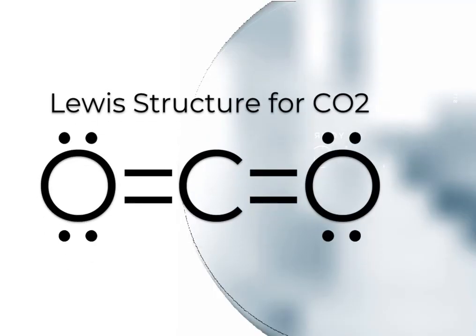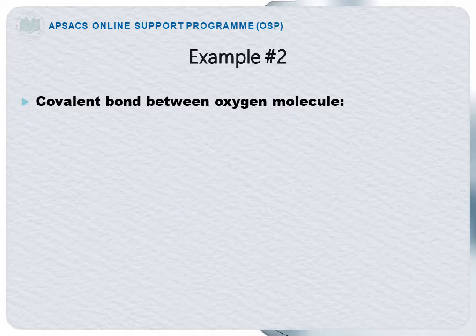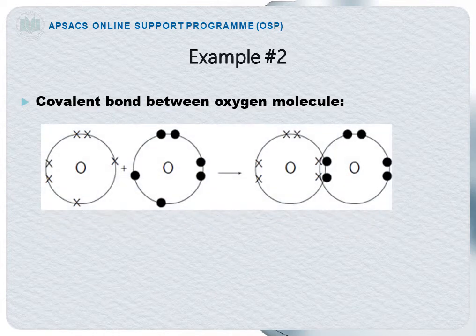Dear students, in this structure, the carbon has shared its two electrons with one oxygen atom and another two electrons with another oxygen atom to form a double covalent bond. Example number 2, covalent bond in oxygen molecule. Dear students, as you know, there are 6 electrons in the outermost shell of oxygen atom. Each oxygen atom shares two of its valence electrons with another oxygen atom. So there is a double bond between the oxygen atoms.